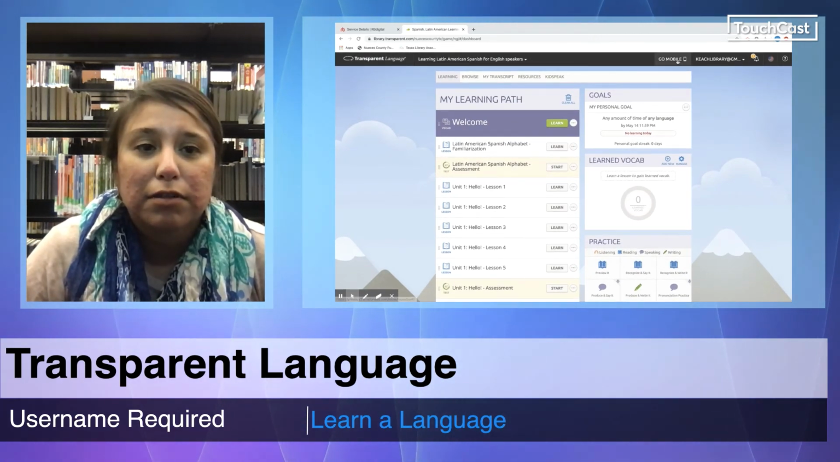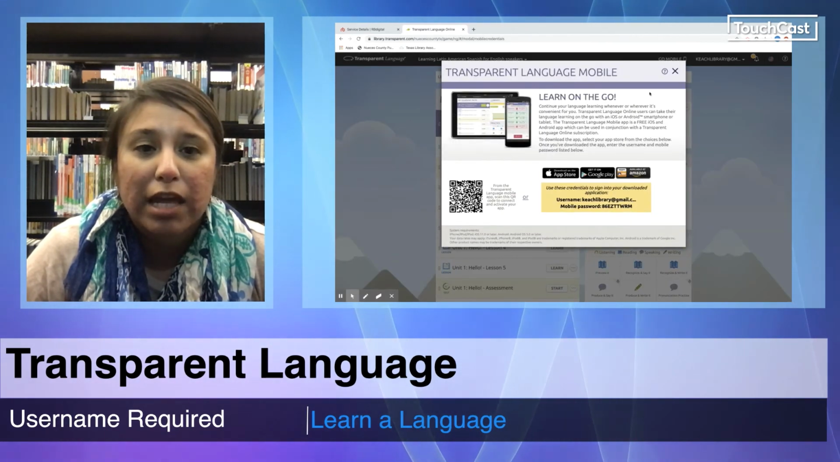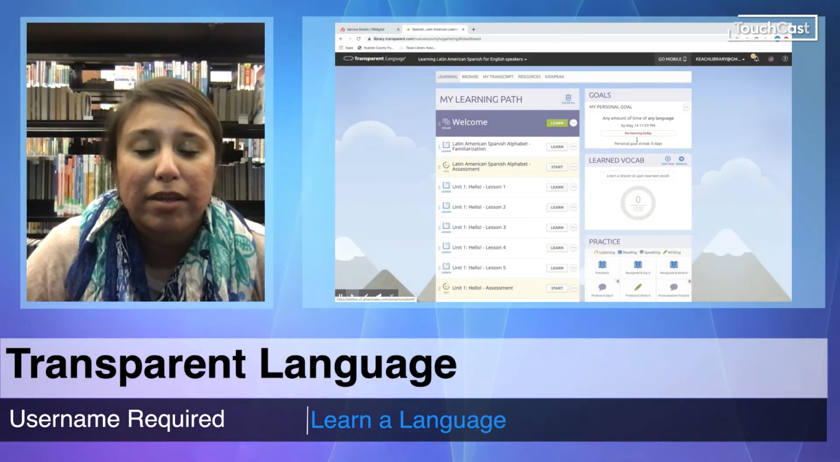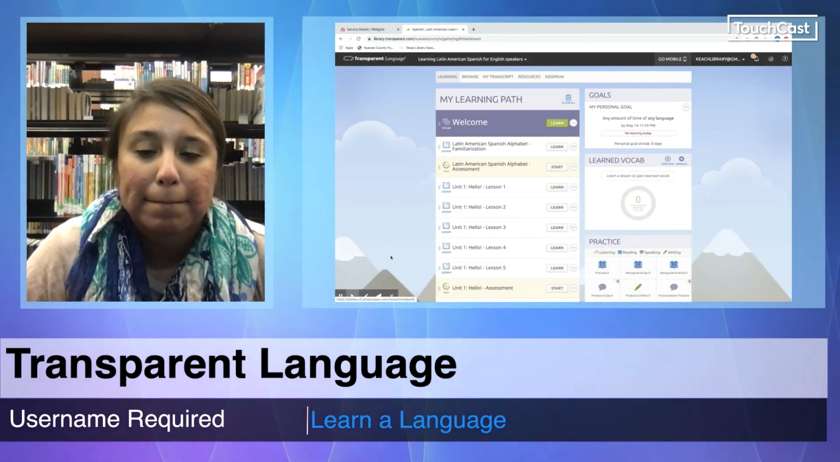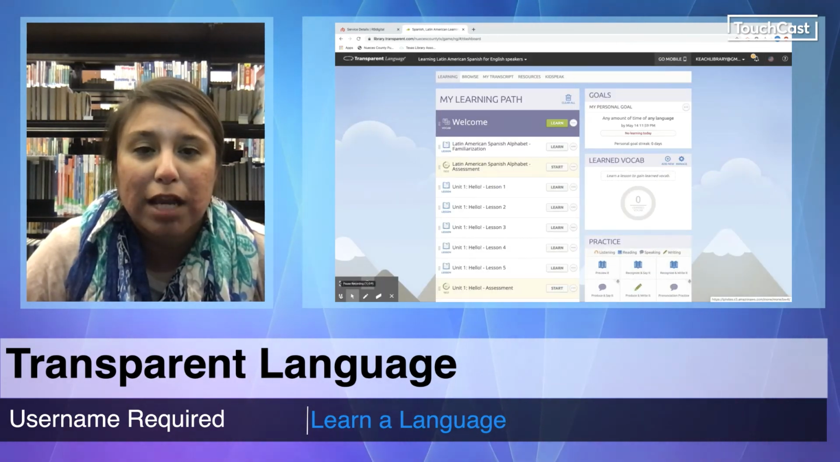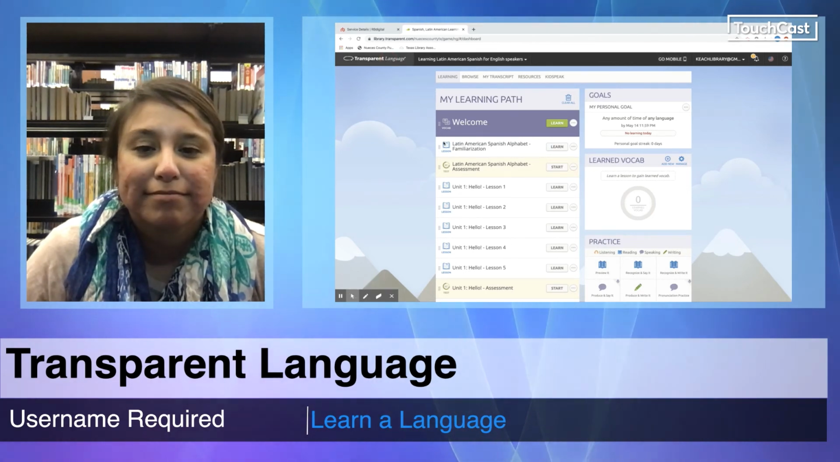For those that want to do the immigration classes, you can also do that as well. And if you have a problem with that, you can always call us. There's also a mobile app that you can download as well. But make sure you always have your library card ready in hand.